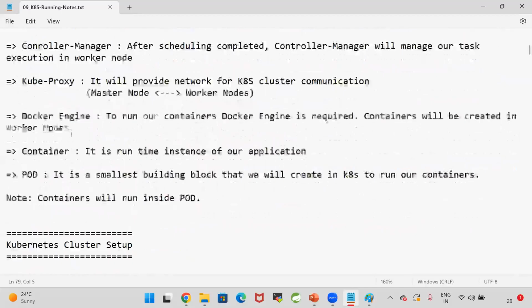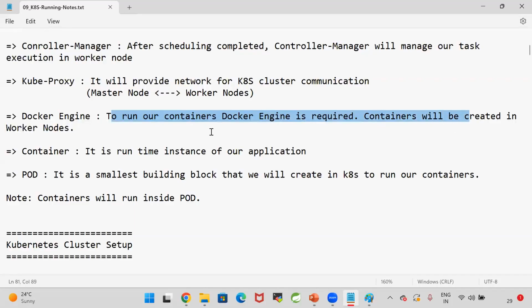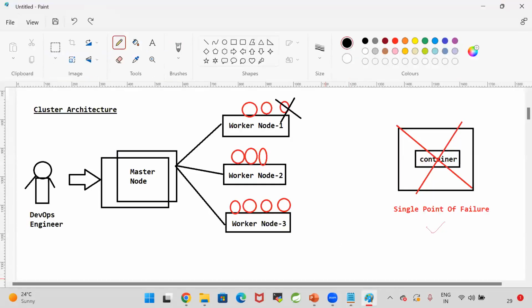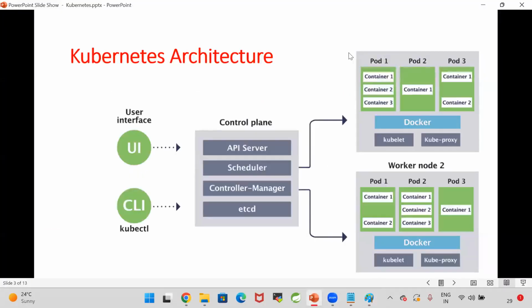What is a Docker engine? Docker engine is used to run our containers, right? Containers will be created in the worker nodes. So is it going to run the container directly? No. Containers will be executed inside the pod. What is a pod? Pod is the smallest building block that we can run in Kubernetes. If you want to deploy your application in Kubernetes, it will create the pod for our application container. Containers will be created inside the pod.